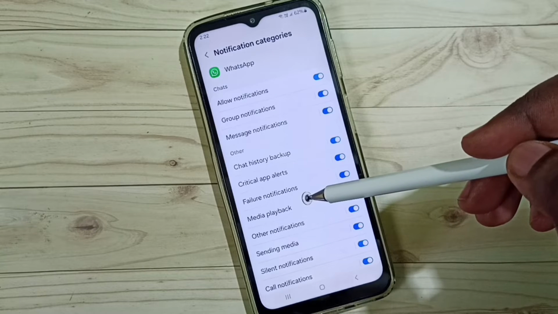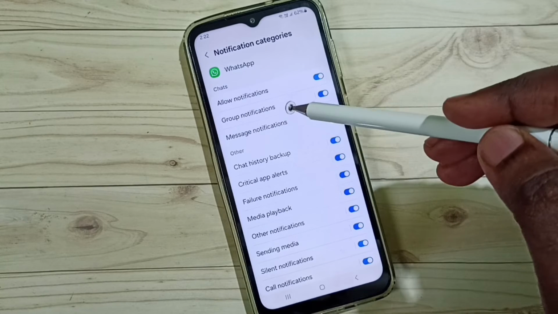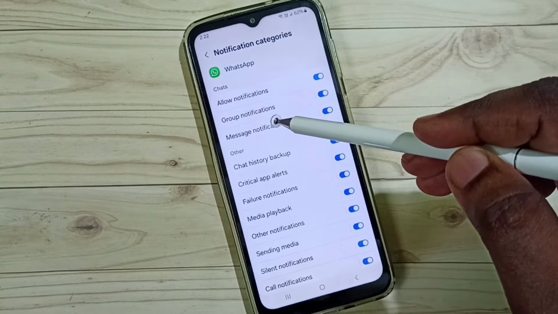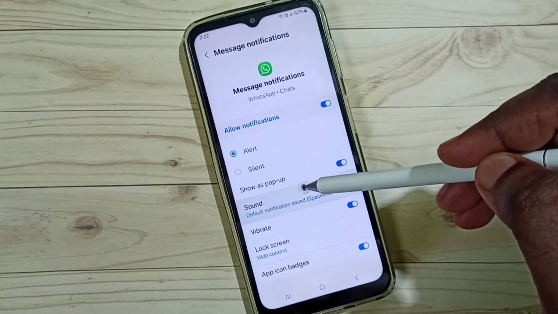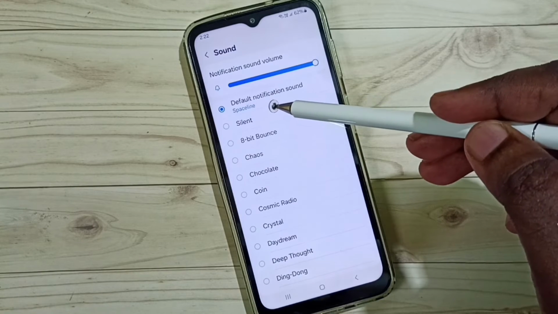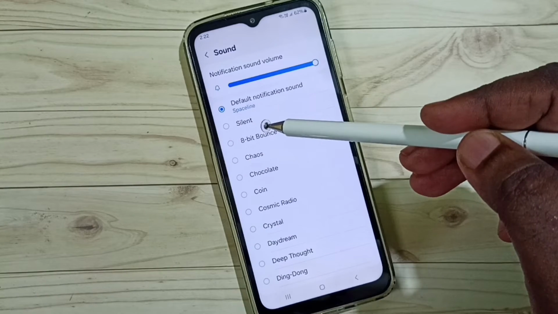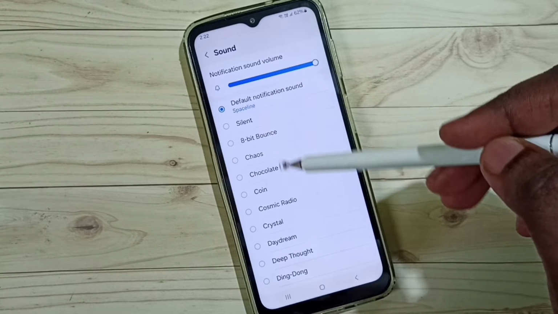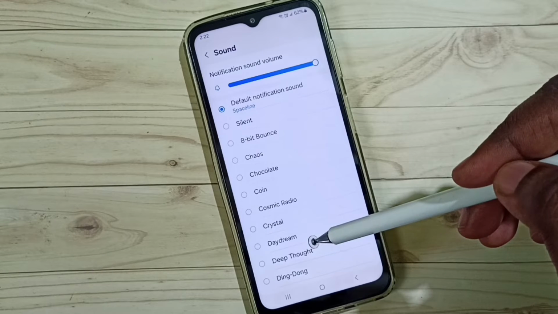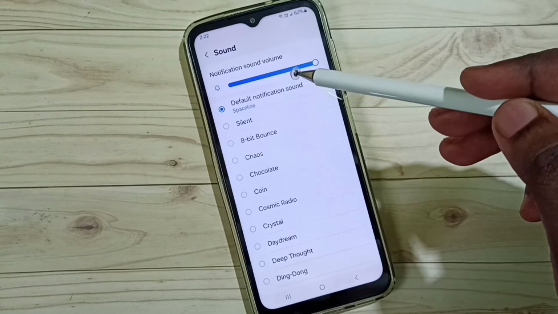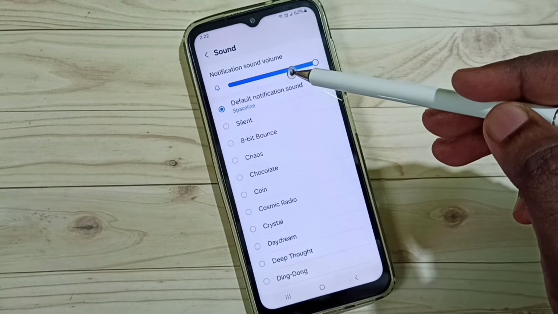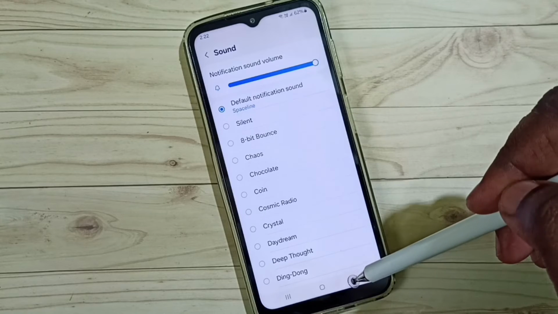So for example, if you want to change notification sound of message, you can tap on message notifications, then tap on sound. Here you can see the default sound. You can select one sound from this list. That way you can change notification sound of WhatsApp message. You can also adjust volume of notification sound here.